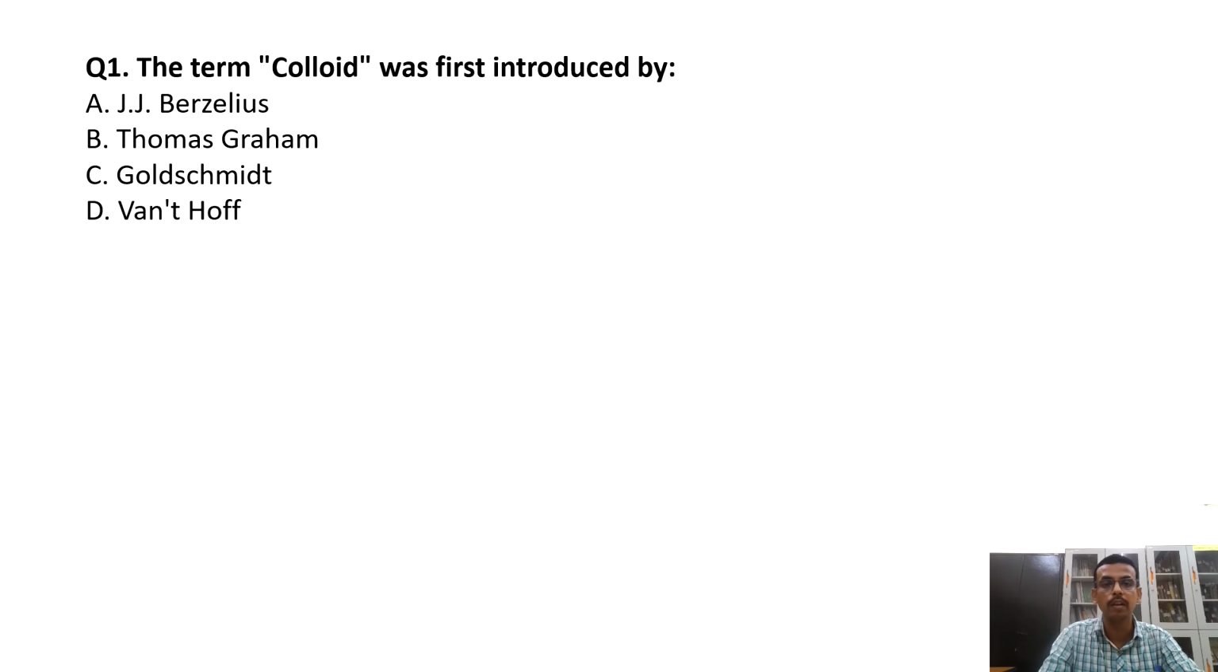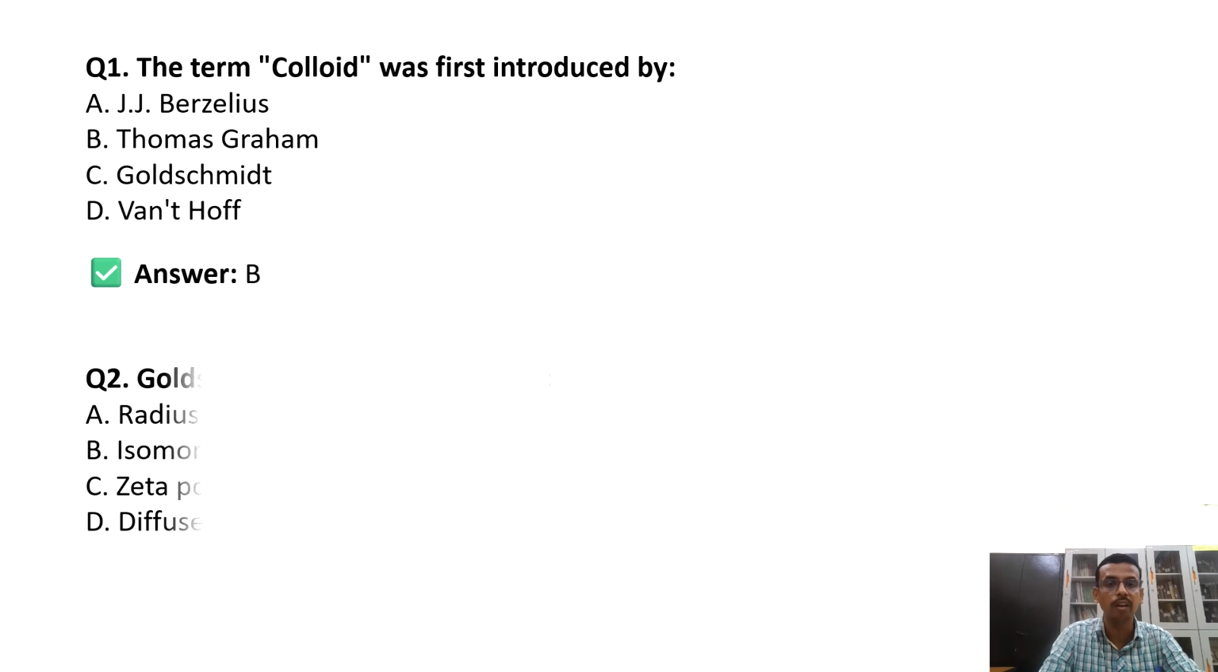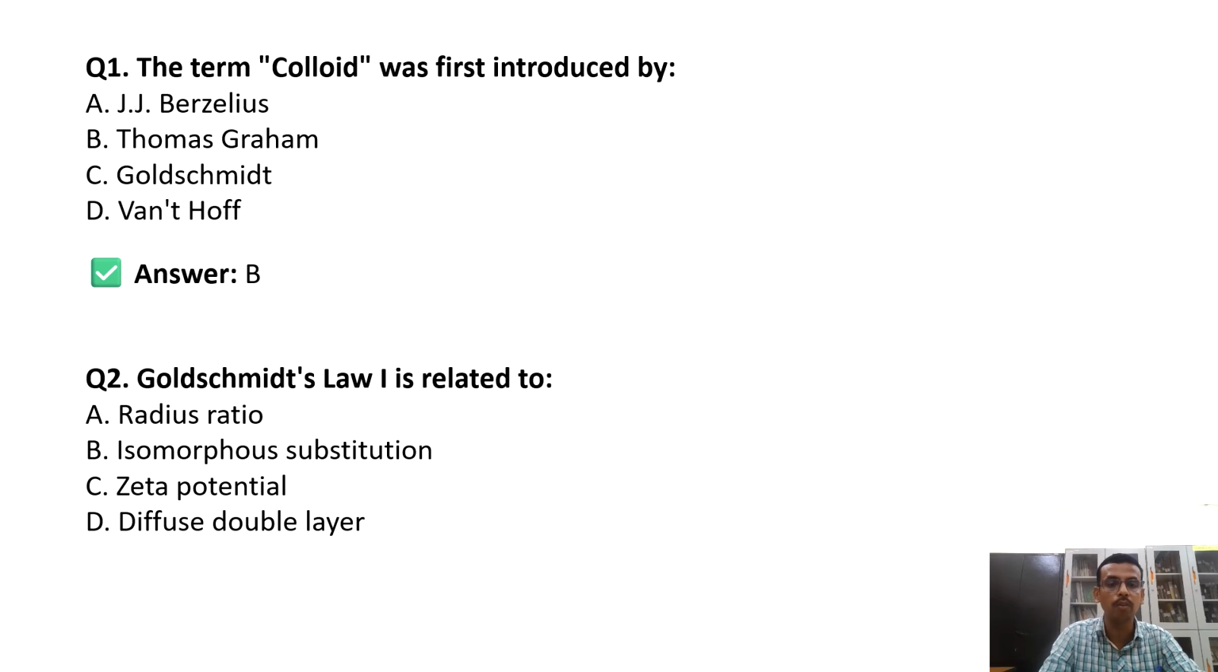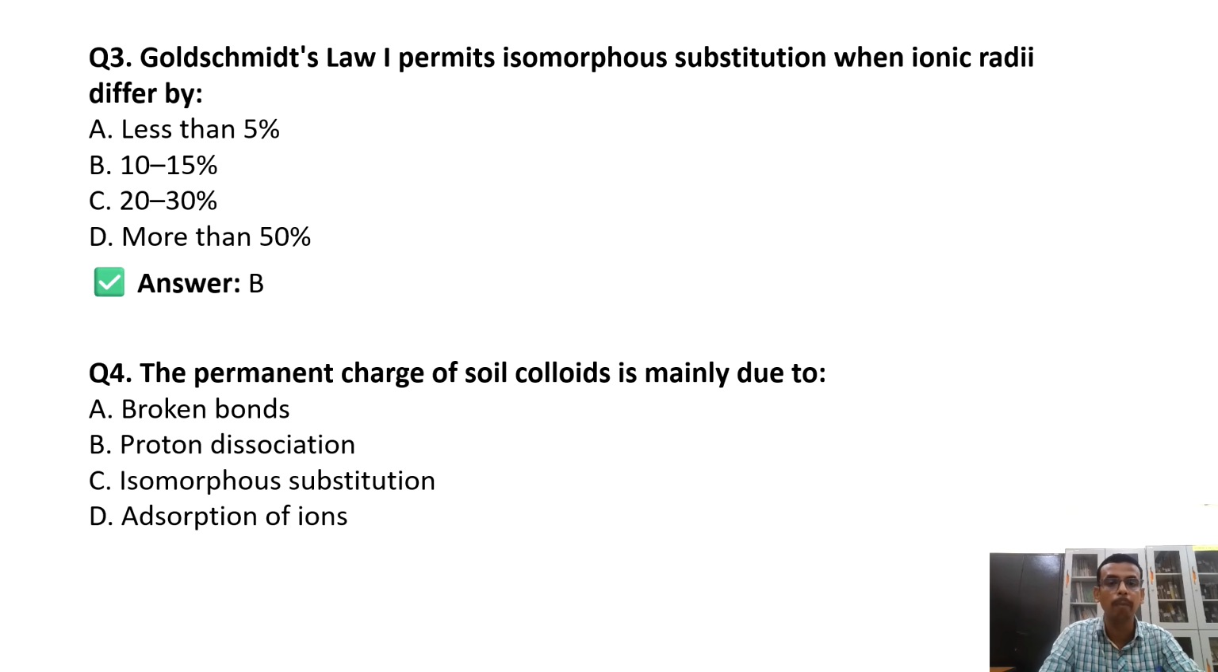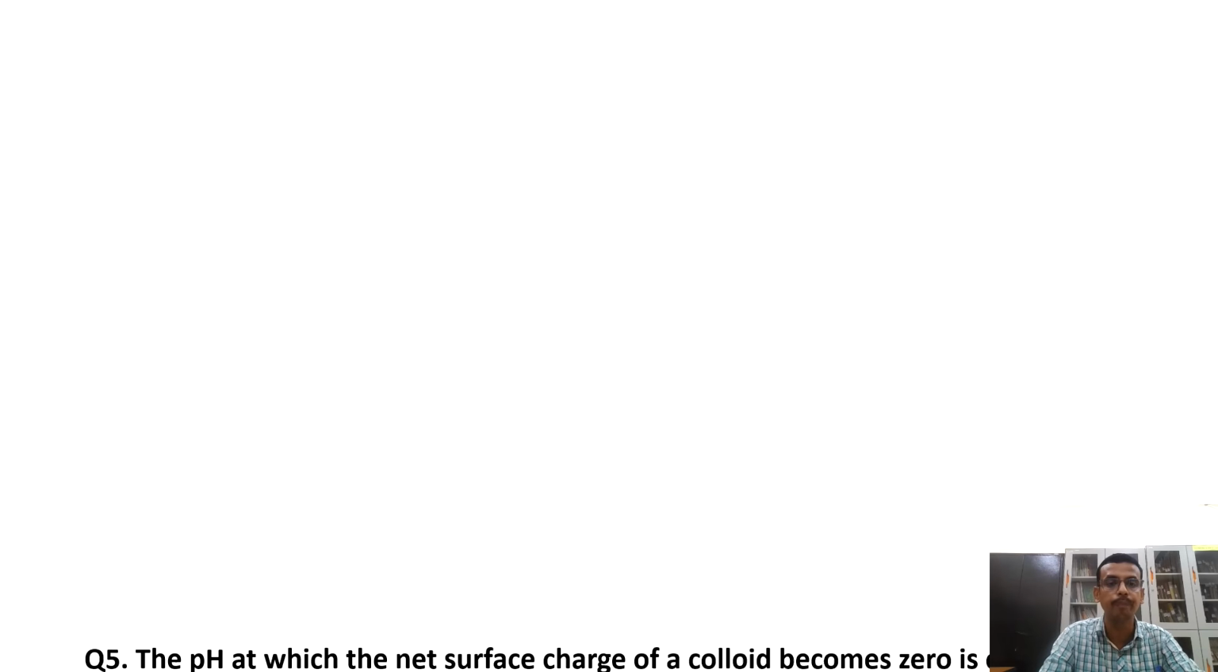Then coming to soil chemistry, this is very, very important. The term colloid was introduced by Thomas Graham. Goldschmidt's first law is related to what? That is isomorphous substitution. Goldschmidt's first law permits isomorphous substitution when ionic radii differ by 10 to 15%. The permanent charge of soil colloid is mainly due to isomorphous substitution.